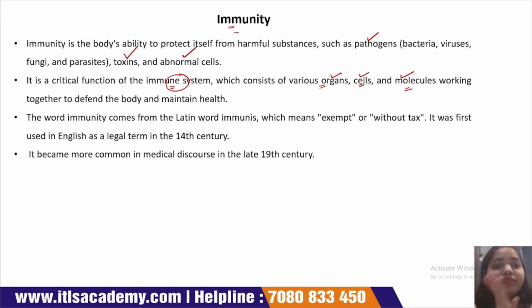Okay, and this immunity is a Latin word. The word comes from the Latin word immunis. Immunis means exempt or without tax. This word was first used in England as a legal term in the 14th century. After that, in the late 19th century, this word became very commonly used in the medical field.